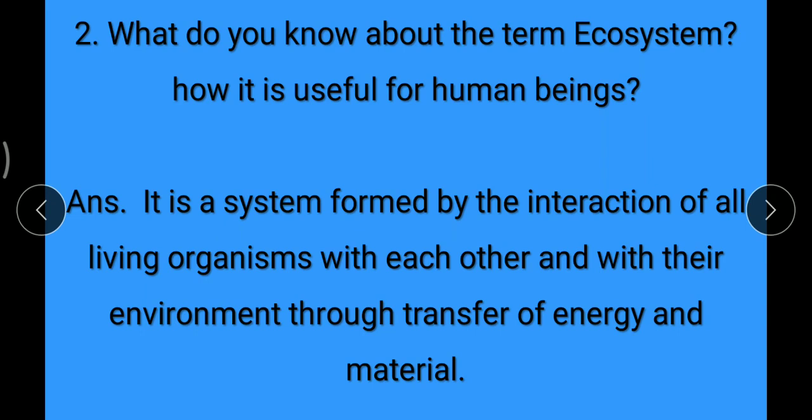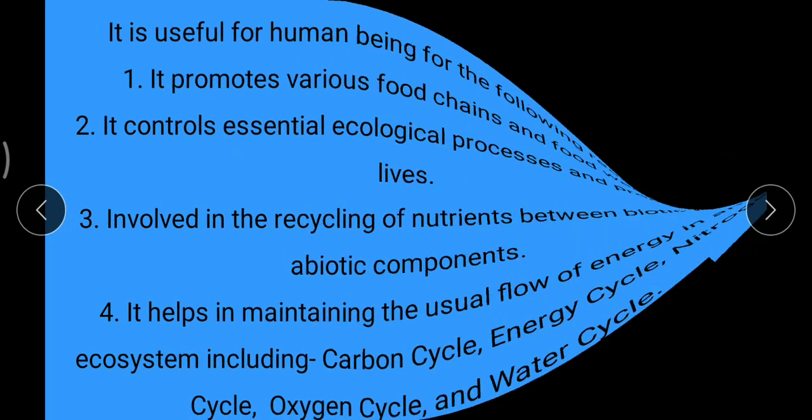Next question is, what do you know about the term ecosystem? How is it useful for human beings? The answer is, it is a system formed by the interaction of all living organisms with each other and with their environment through transfer of energy and material.